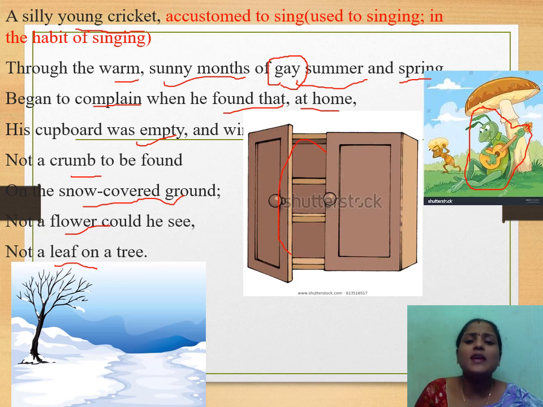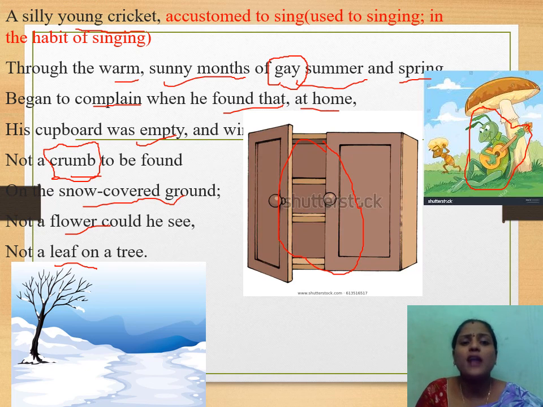There was nothing left there in this cupboard, empty, and with not a crumb to be found. What is the meaning of crumb? Crumb means at least a little leftover, something related to bread or something like a biscuit. At least a small piece of bread, a small piece of biscuit, a small piece of cake. So the cricket didn't find that in his cupboard.